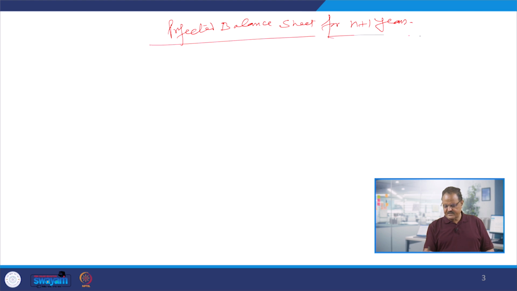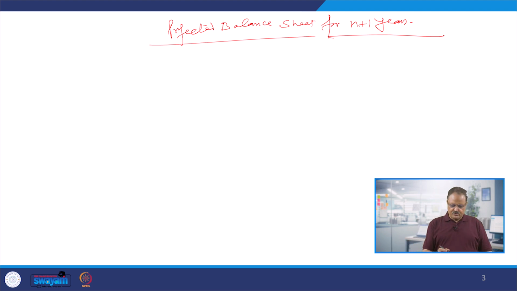Or maybe actually we have to write it as on a date, when the date or the time is given to us, but since that is not given to us, we are going to prepare it as the projected balance sheet for n plus 1 year, and we are preparing it in the vertical format.